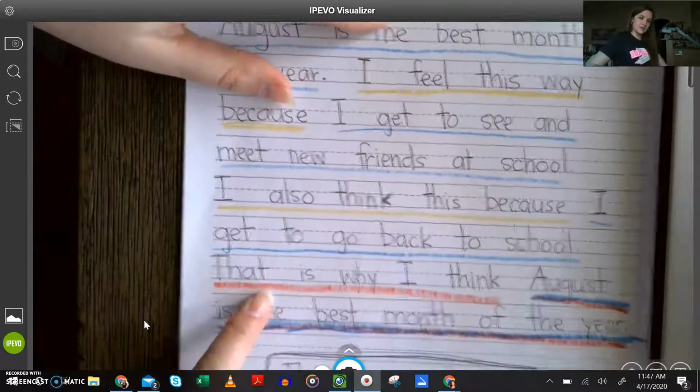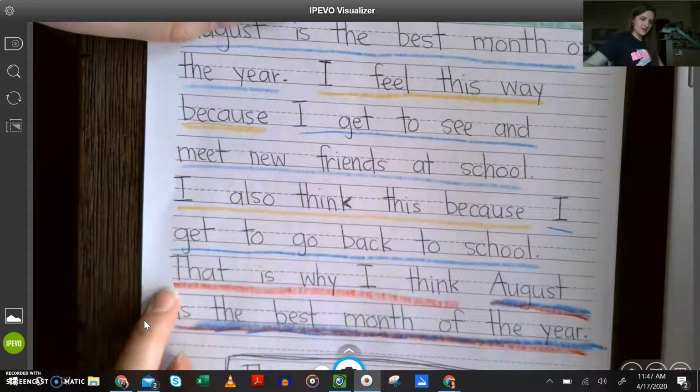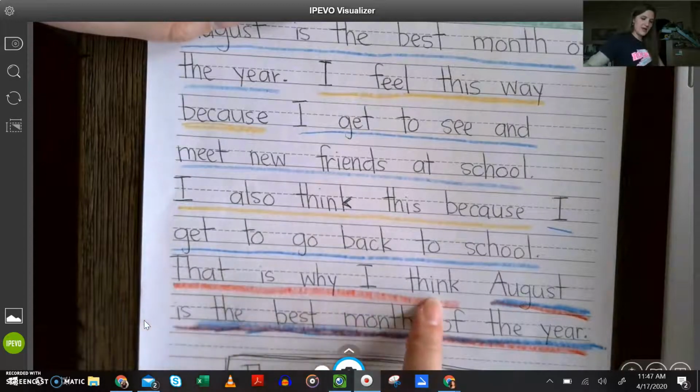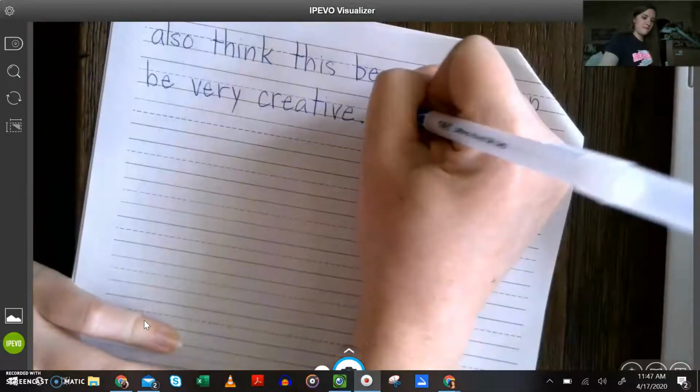Okay, then we finish with our conclusion. So here the red, remember red means stop, so we're going to stop our writing with our conclusion. That is why I think, I'm going to use those exact same words.